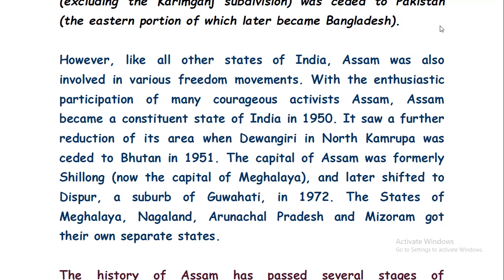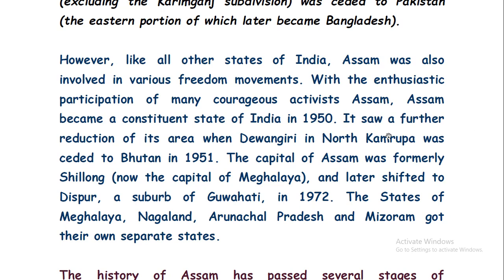Although it was signed in November, it came into active mode, or was enacted, in 1950.